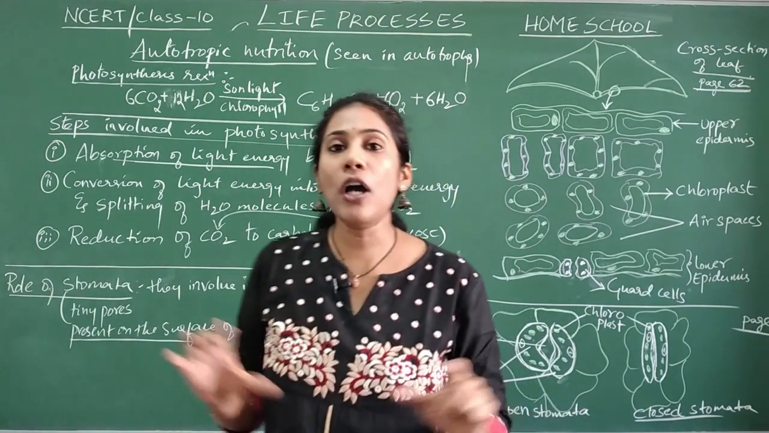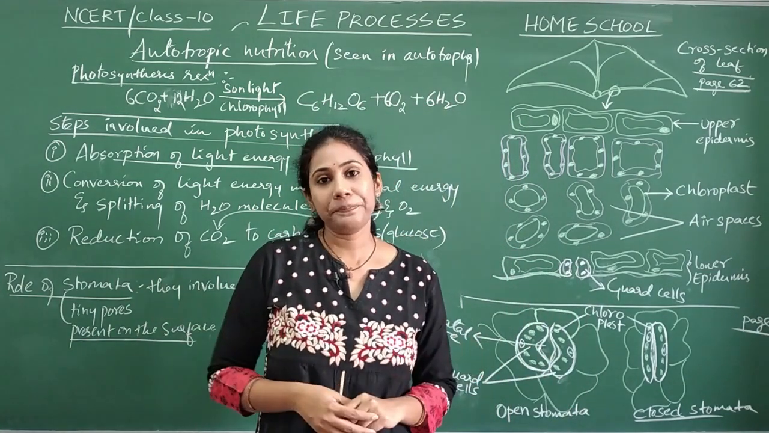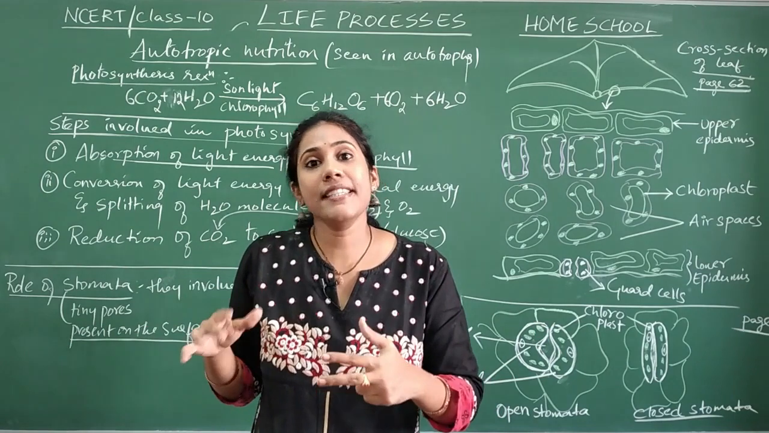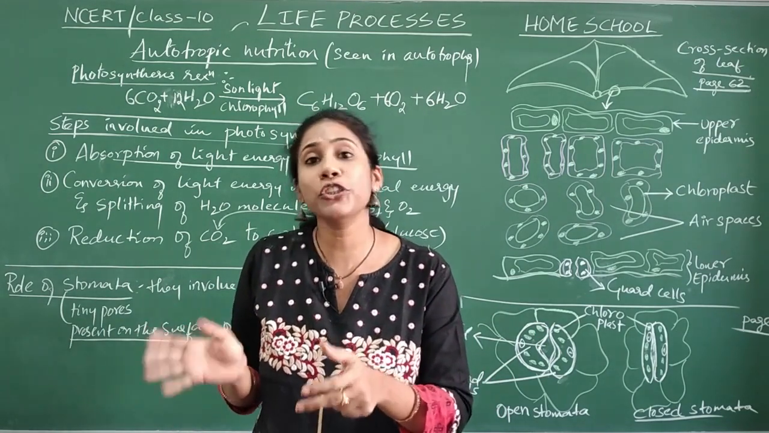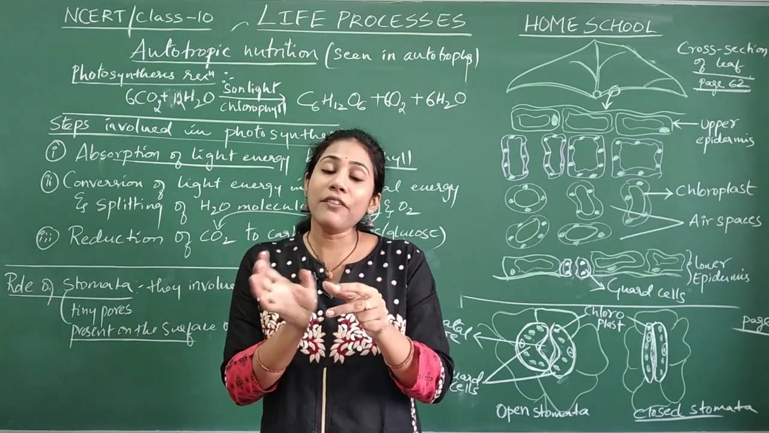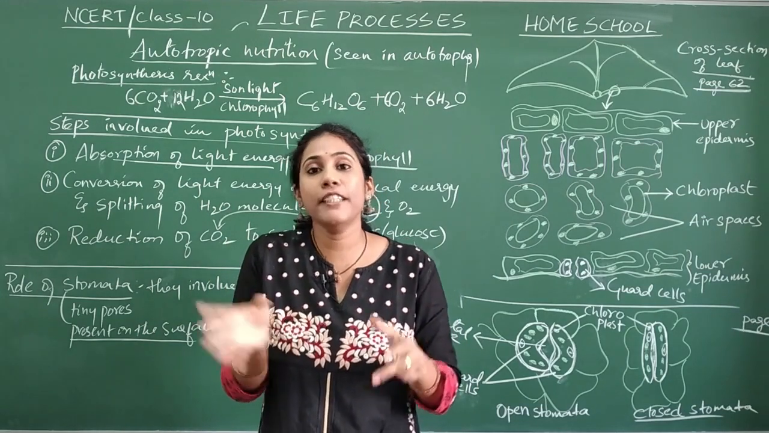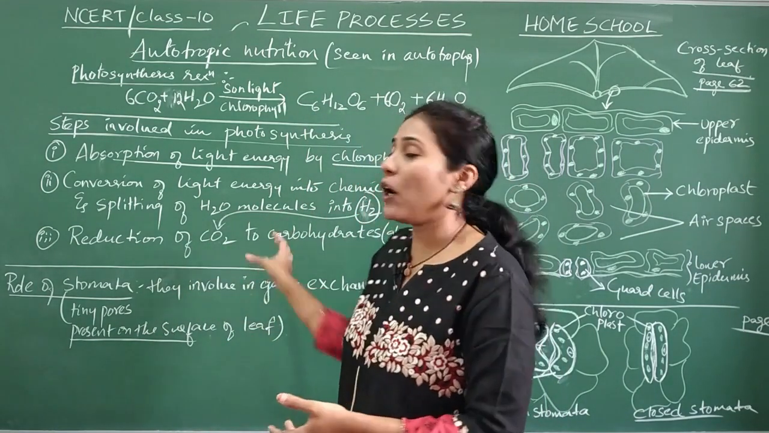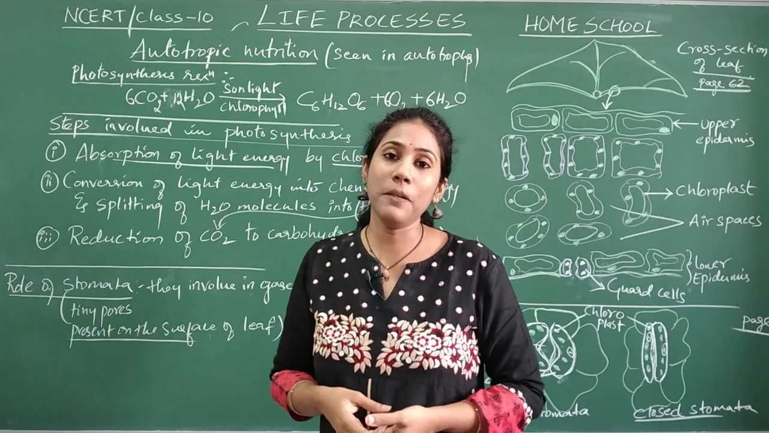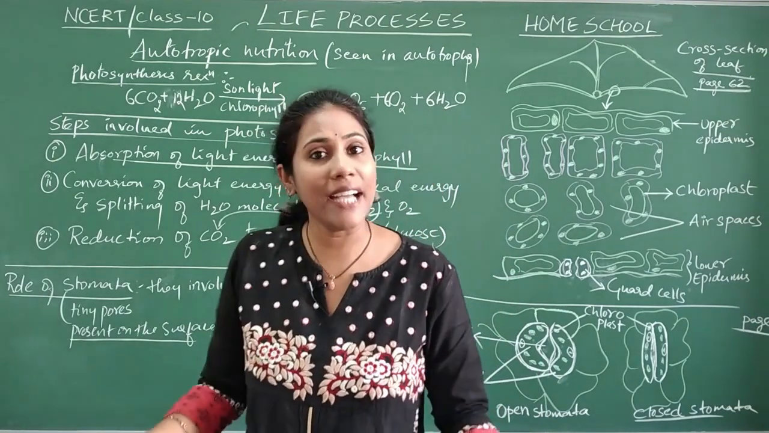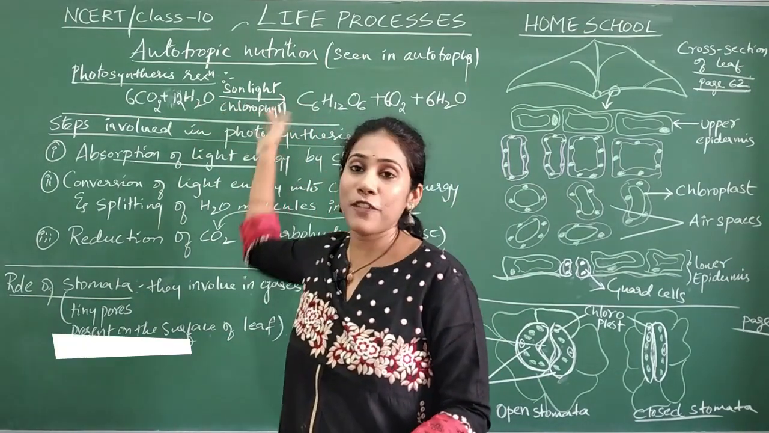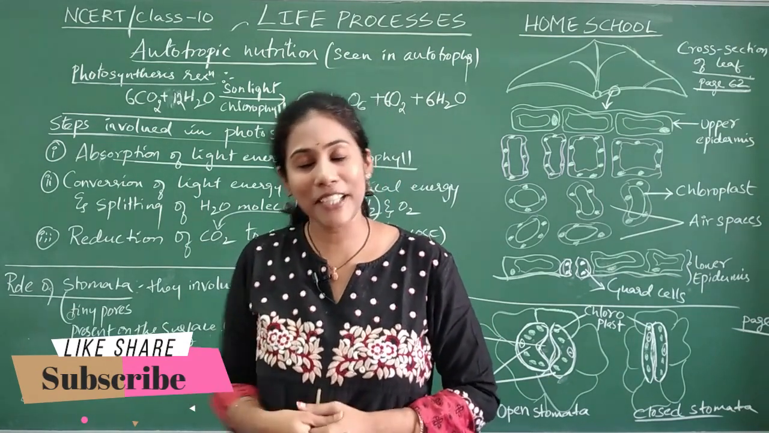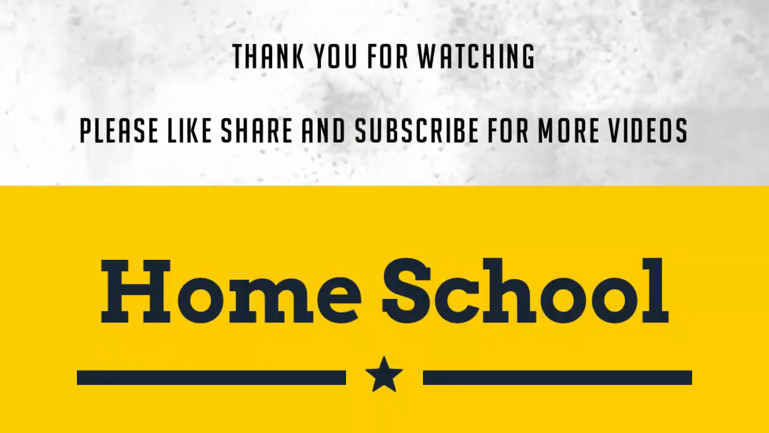So this is all about autotrophic nutrition, and in the next video let us discuss various activities based on autotrophic nutrition. We have 2 activities in our textbook in the form of experiments: an experiment to prove the importance of chloroplast or chlorophyll, and an experiment to prove that carbon dioxide is very much necessary for photosynthesis. These experiments we will discuss in our next video. So thank you very much. See you in the next class.